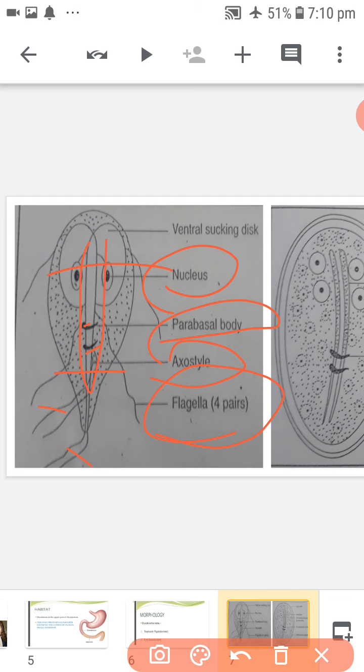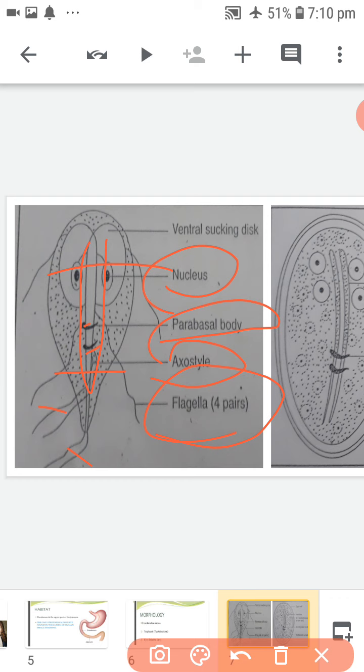Dorsally, the trophozoite is convex and ventrally it has a concave sucking disc which occupies almost the entire anterior half of the body.